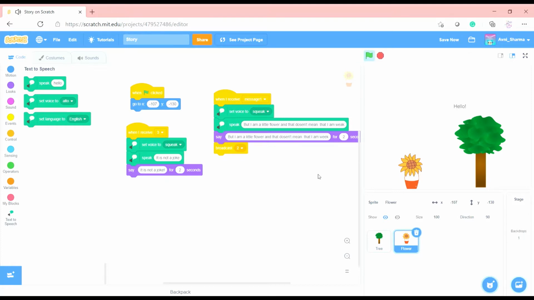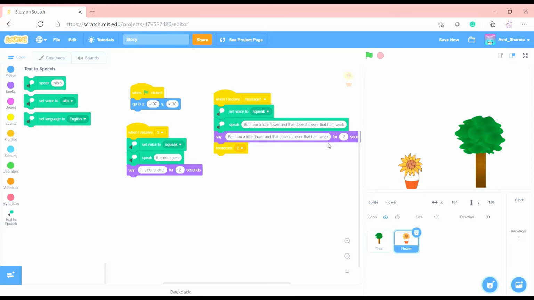Hello. I am very strong and you little flower are very weak. But I am a little flower and that doesn't mean that I am weak. Ha ha ha. What a funny joke. It is not a joke. And that's it. Gotta change this weak thing.